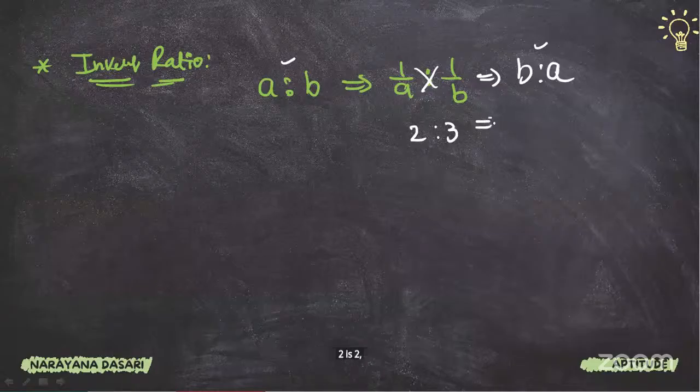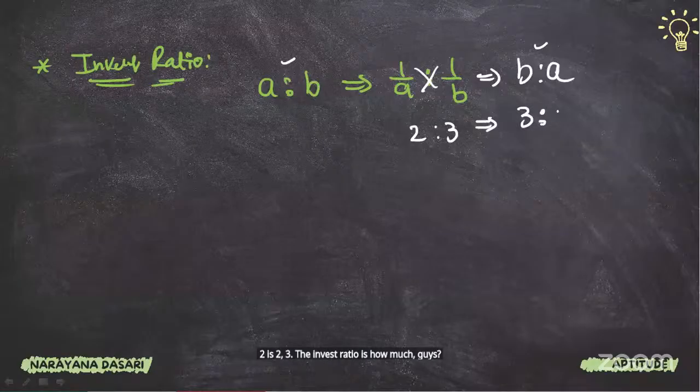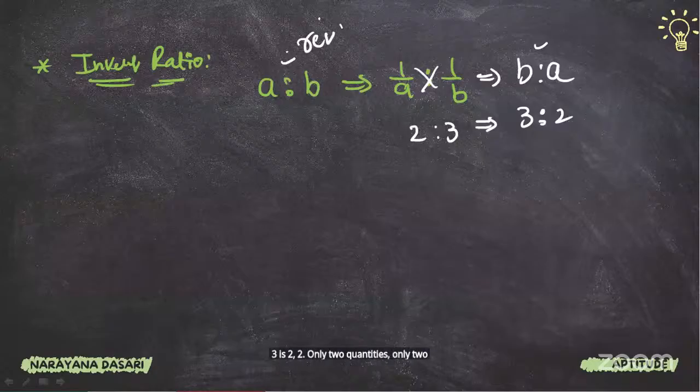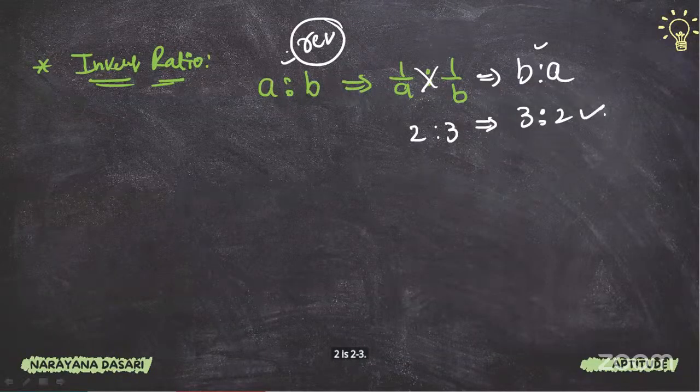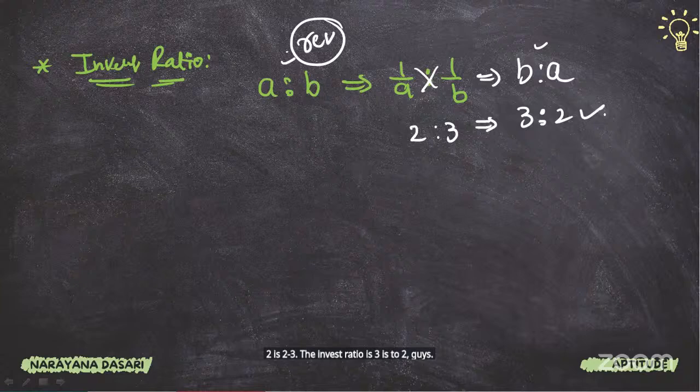The inverse ratio is how much, guys? 3:2. Remember that when only two quantities are given, the answer is the reverse. 2:3, the inverse ratio is 3:2, guys. Clear, guys, up to now?